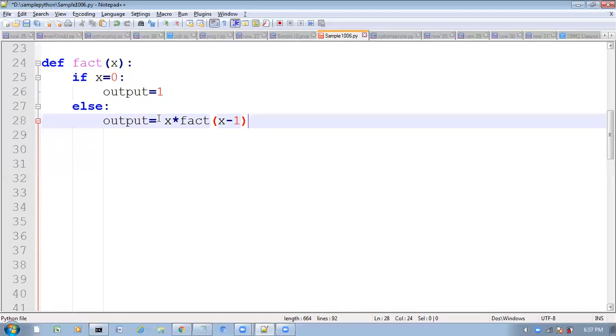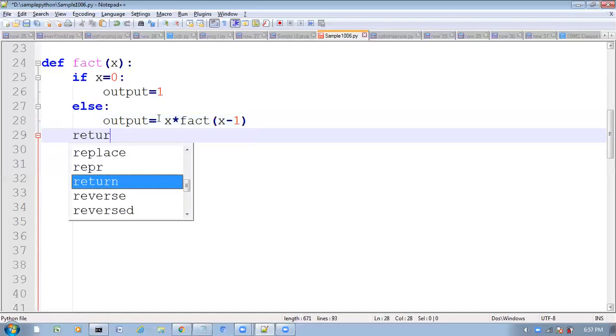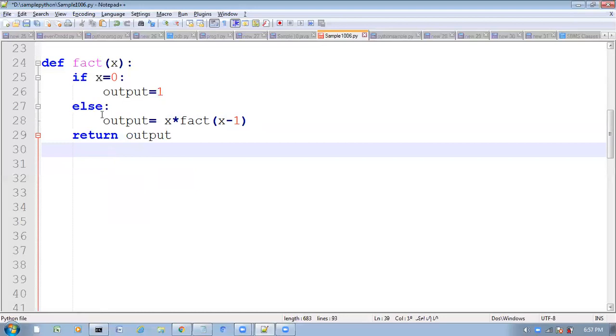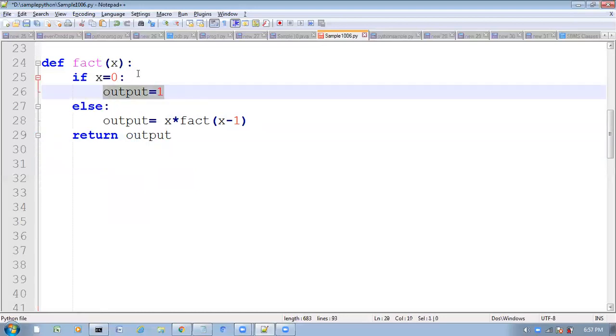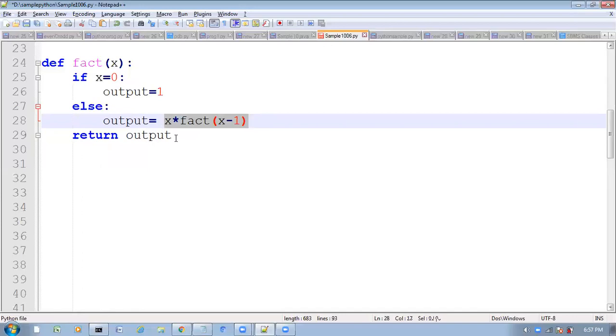And finally, return output. That's it. If the x value is 0, it will simply return 1 as the result. If the x value is other than 0, it will come here and evaluate this expression, the factorial formula x into factorial of x minus 1, and it will return whatever output comes.